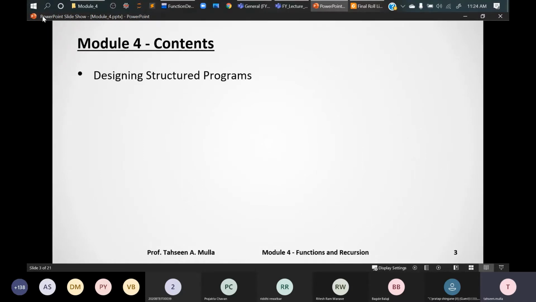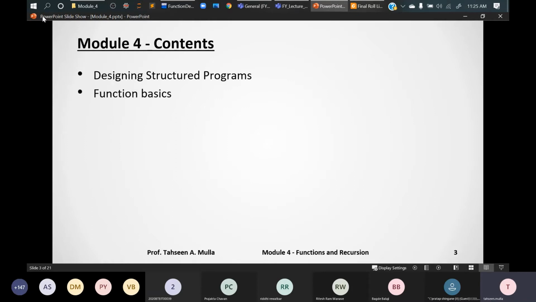First, we are going to see what is designing structured programs, right? So you need to have a specific flow of your entire process for the smooth execution of a program. The program must have reusability so that later on, if you need any function iterations, you need not write the same code again and again. That's why the basic purpose of using functions is to have a well structured program design.